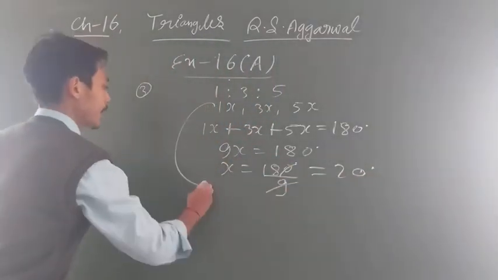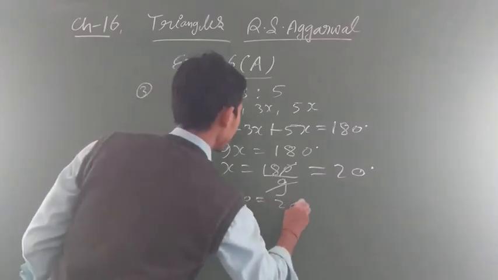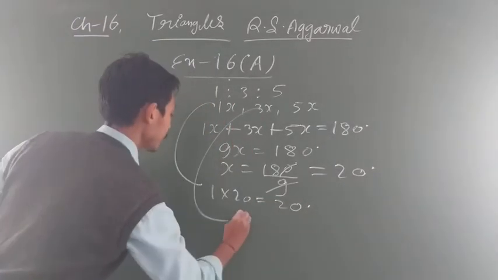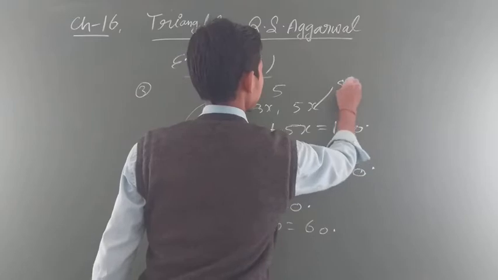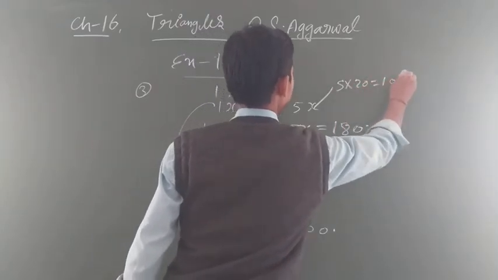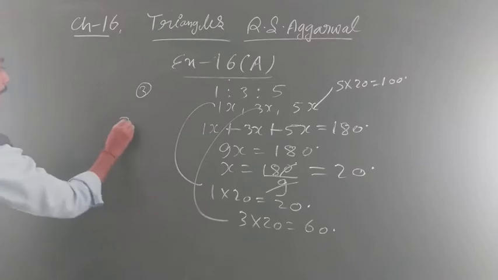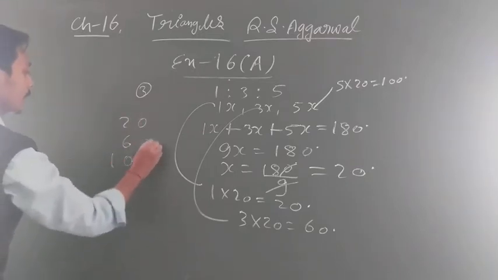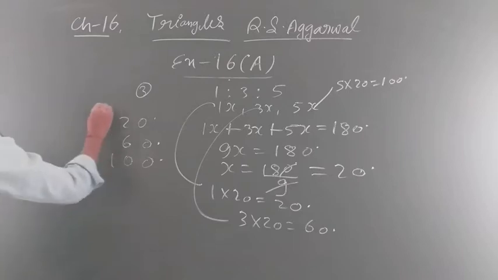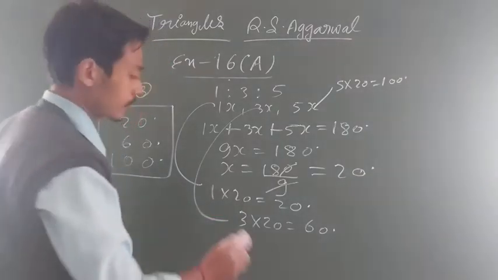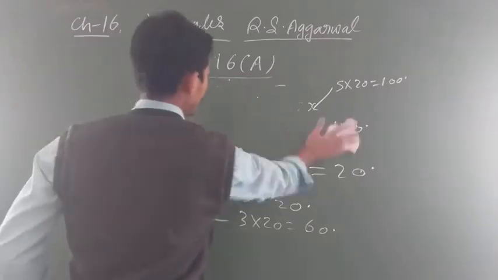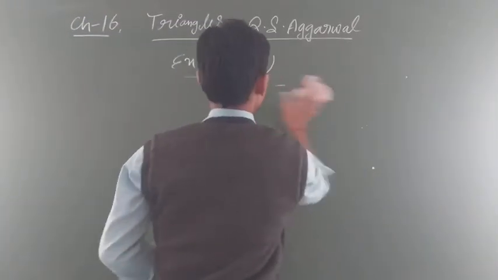First angle is 1x यानी 1 multiplied by 20 equal to 20. Second angle will be 3x, 3 multiplied by 20 यानी 60 degree. Third angle is 5x यानी 5 multiplied by 20 यानी 100 degree. Clear everyone? यानी 20 degree, 60 degree and 100 degree. Now these are our angles. You can also check: when you add 100, 60, 20 it will come 180. तो देखो, this is our angle sum property. You can find it out very easily. चलिए, so I think now you are able to solve the question based on this.